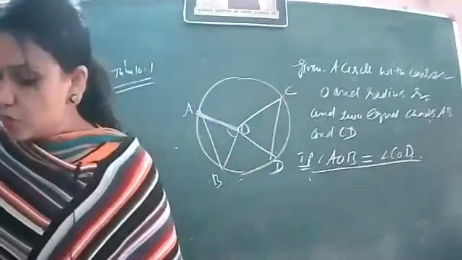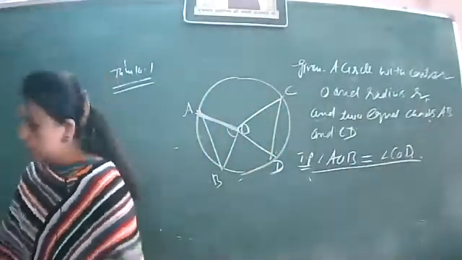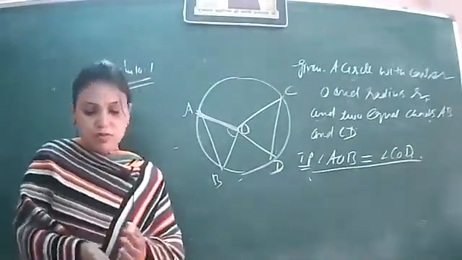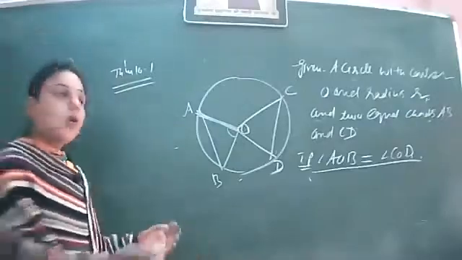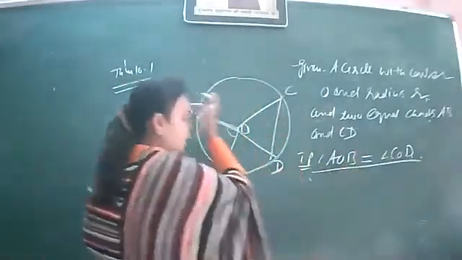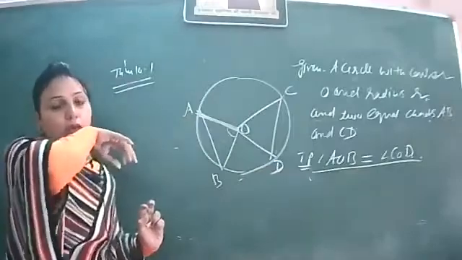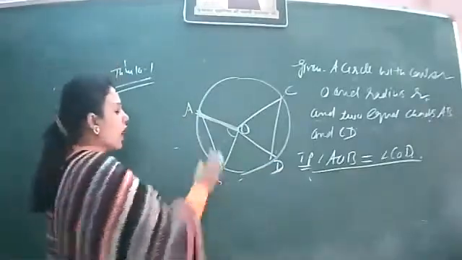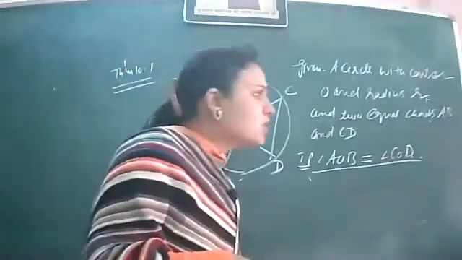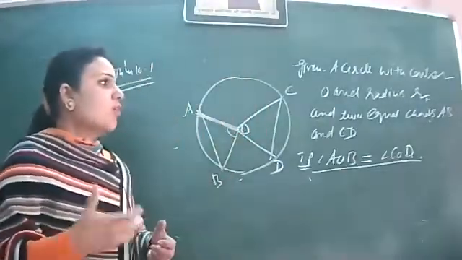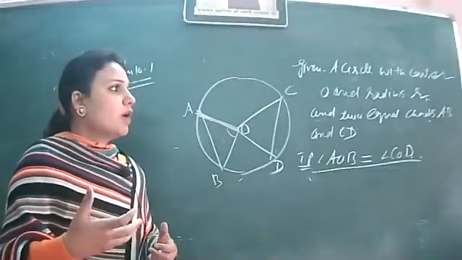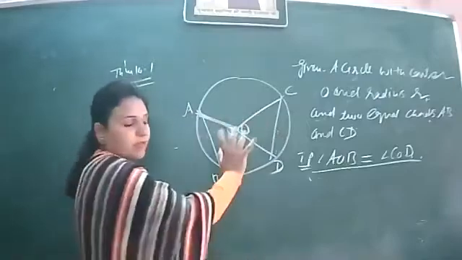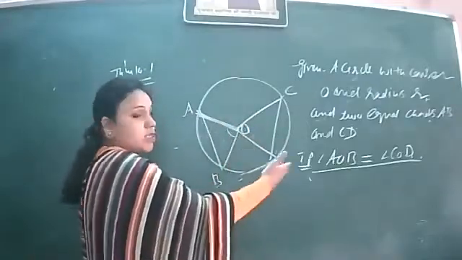Whenever we are doing geometry, one thing we have to keep in mind is that congruency is the concept which will never leave us, right? So we need angle AOB and angle COD to be equal. Whenever we have to prove certain angles or sides to be equal, we make the two triangles congruent.